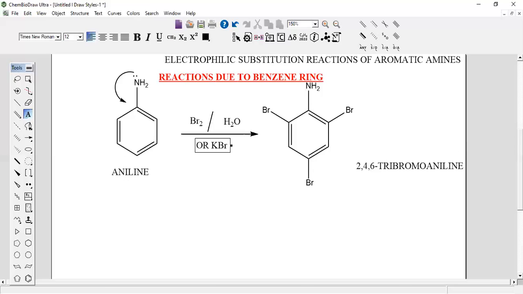That's why it is an uncontrolled reaction and it is not possible to substitute the bromine at a single position. That's why we get a white precipitate. This is a white PPT. I think you will do the practical also in the laboratory. This is 2,4,6-tribromoaniline.